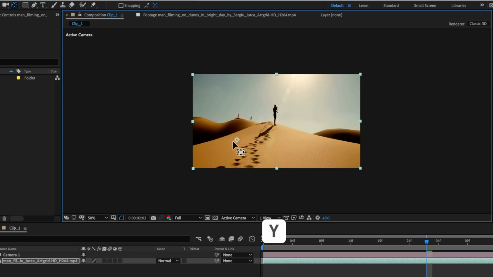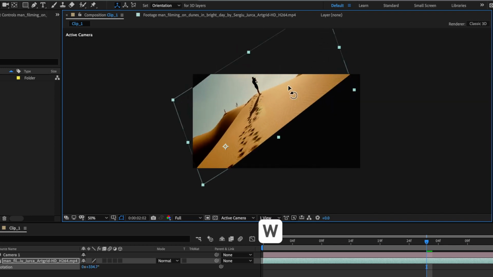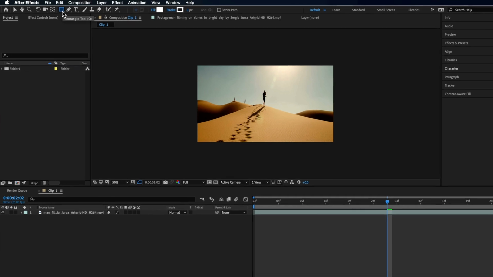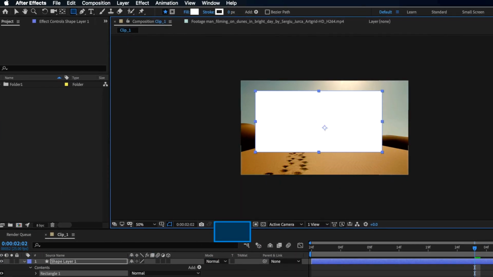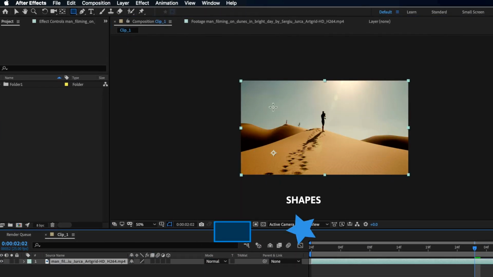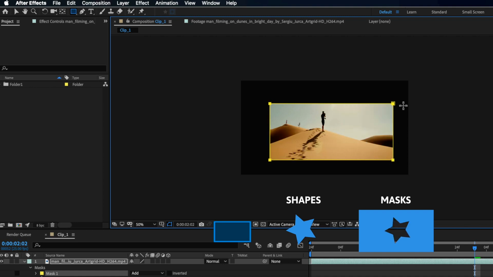Now if I was to move this anchor point over here and then go back to the rotation, you can see we've changed the axis in which it rotates around. The rectangle tool just allows us to create shapes. Or if you select a layer first, it allows us to draw a mask.